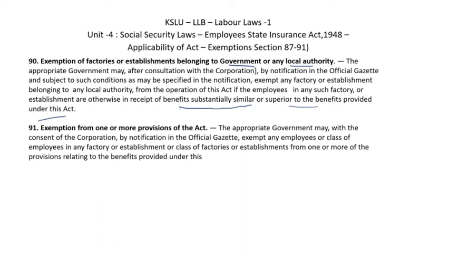And then the appropriate government, like the central government or state government, by giving an official gazette notification, can exempt any employees or a class of employees, or any factories or a class of factories, from a partial exemption from the sections of this act. Okay, partial exemption also can be given. Some of the provisions may not be applicable for a few establishments or a few employees, but it should be given by the appropriate government in the official gazette. The notification should be there in the official gazette.